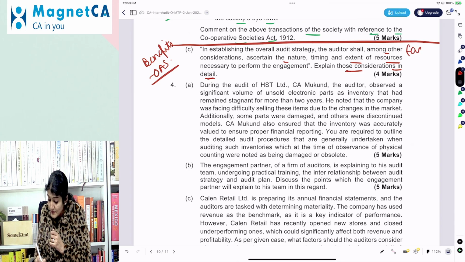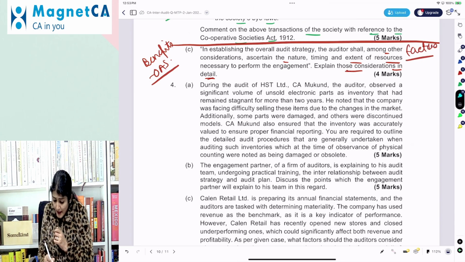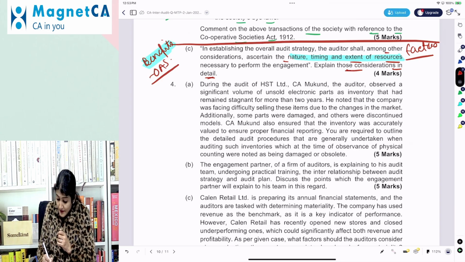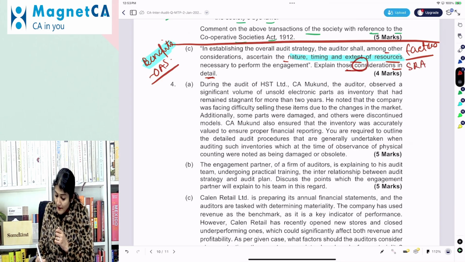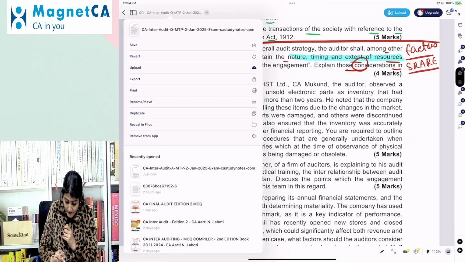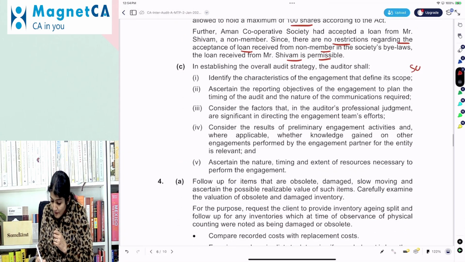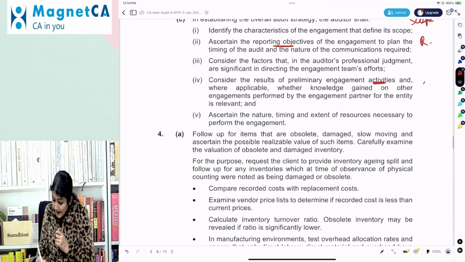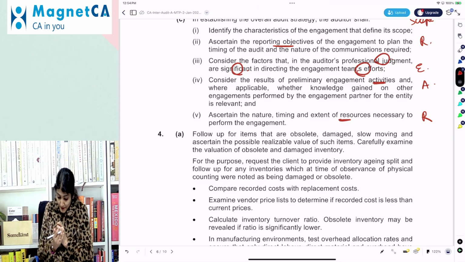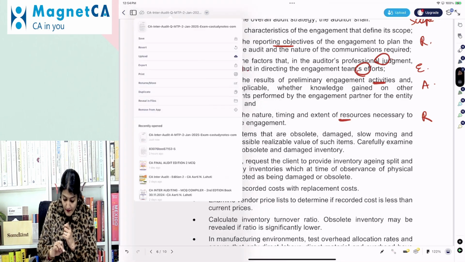So what are the factors to be considered? Right, so nature, timing, and extent of resources is given in the benefit, but here they are saying explain those considerations, right? So we have to talk about the factors, that is the S there, right? The characteristics of the engagement that define its scope, then the reporting objectives of the engagement, that is R, right? Then the results of the preliminary engagement activities, that is A, nature, timing, and extent of resources, and it says the professional judgment, which areas are significant in directing the engagement efforts, right? So that is why we call it as the S rare.